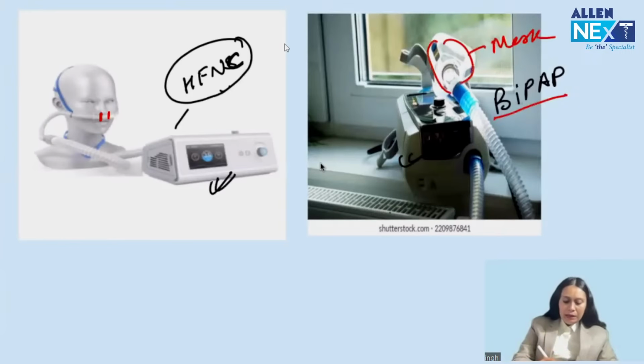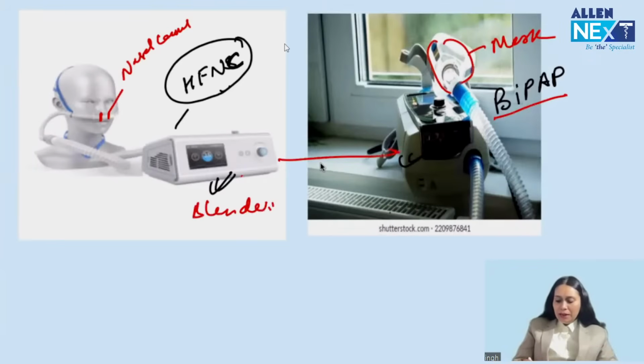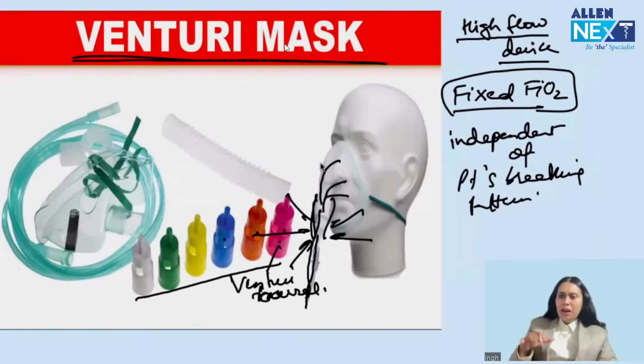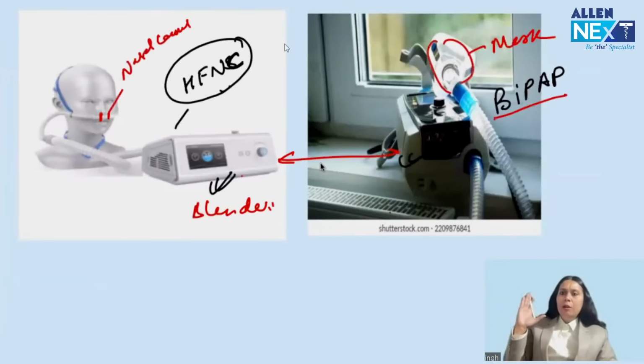And here, the nasal cannula is attached to this machine. This machine has a blender. This is a blending system. These blenders mix oxygen and air according to the FiO2 we want to deliver. So high flow devices are mostly based on a blending system, except this Venturi mask, which is a special high flow device, but it is a high flow device. Other high flow devices are mostly based on blending systems. So the image is very important for these high flow devices.